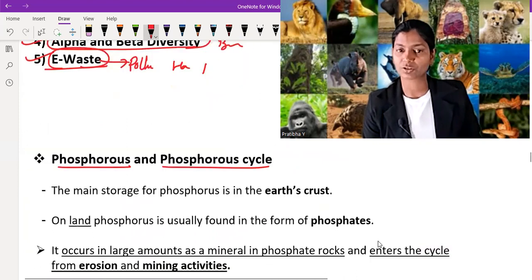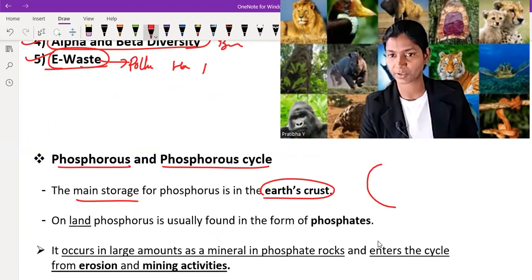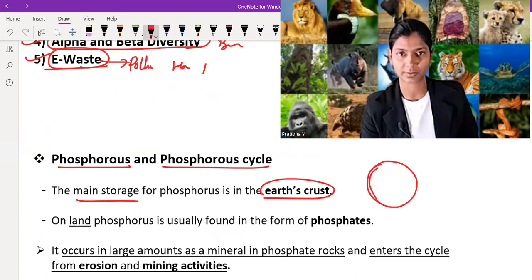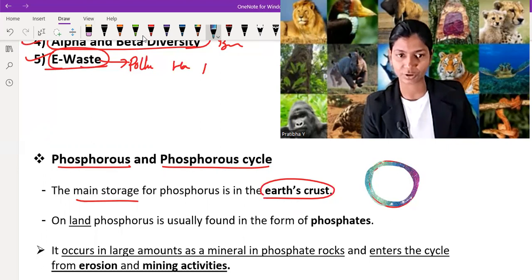See, the main storage of phosphorus is in the earth crust. When you look at the picture of the earth, the colorful part is the earth crust, and the main storage of phosphorus is in this region.